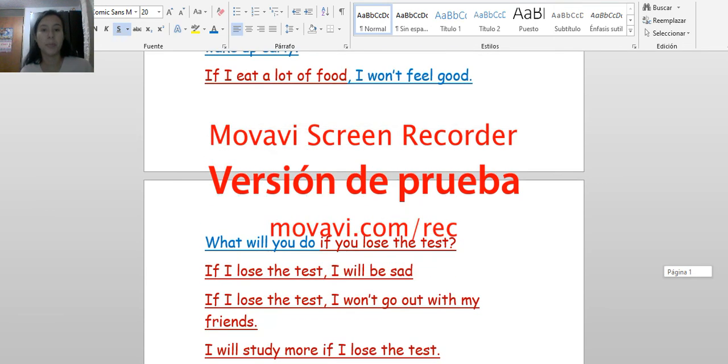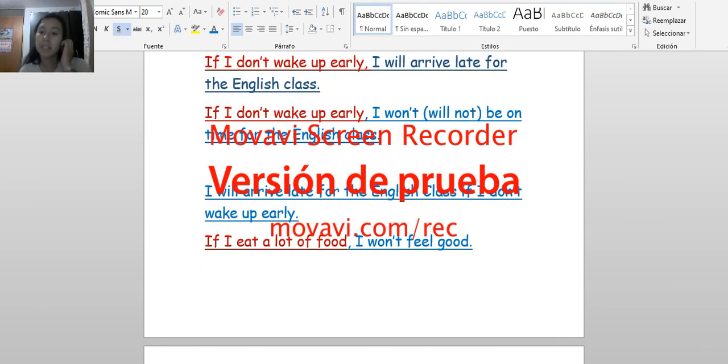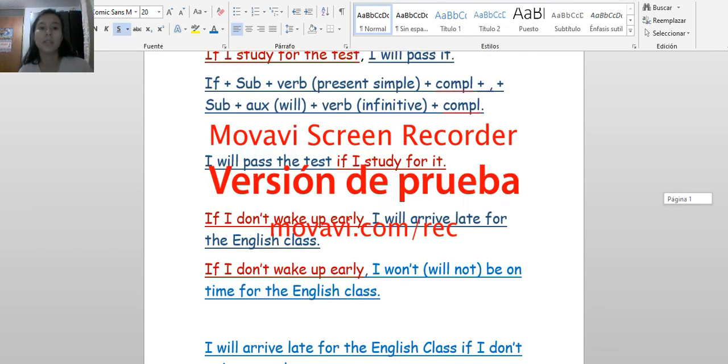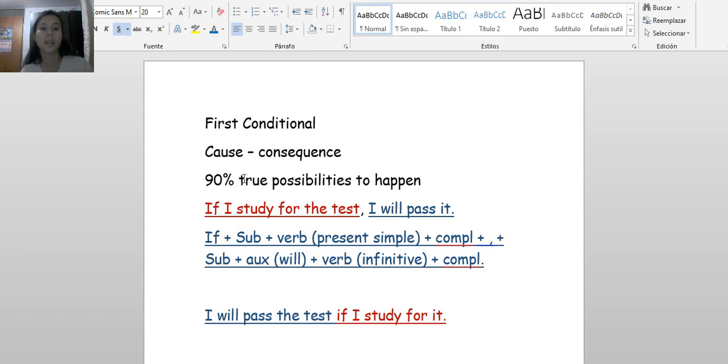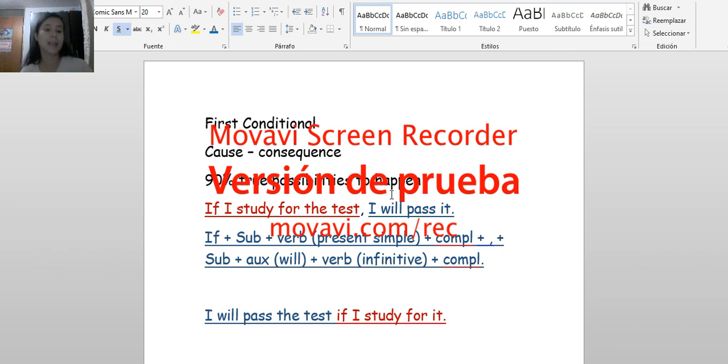Okay, so remember, if we use first conditional, we have to take into account that we're going to talk about 90% of possibility. So it is not sure, like the zero conditional, that always is 100% true. In this case, the actions can happen, but are not completely sure. Okay, so this is for today.